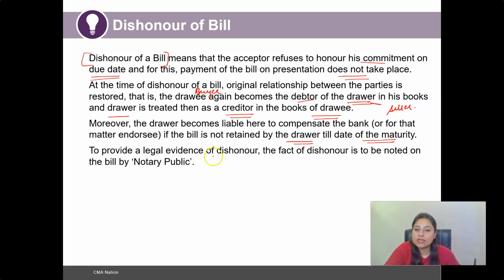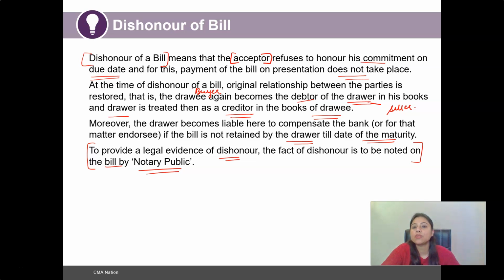So there should be a legal evidence of dishonor, and the fact of dishonor is to be noted on the bill by a notary public. Basically, on refusal by the acceptor to honor his commitment, such dishonor of the bill should be noted on the bill itself by the notary public, because it should provide legal evidence of dishonor in case the drawer needs to prove this in front of the endorsee or any other third party.